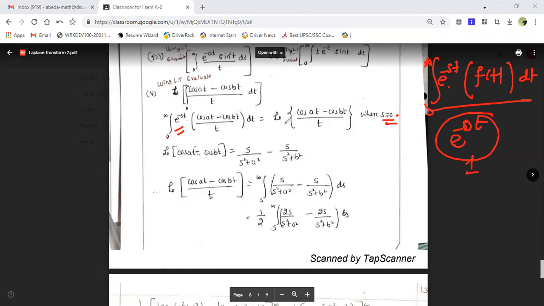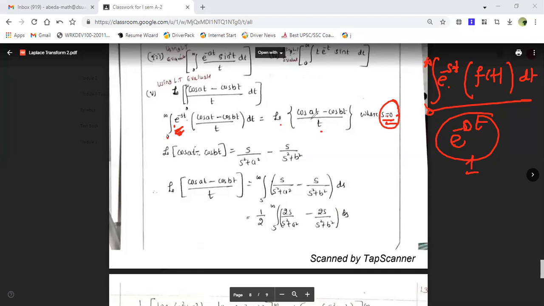So this can be written as the Laplace transform of this, where 0 to infinity is given. Try to understand, 0 to infinity is given. So I am transforming it into the Laplace transform by taking the e to the power minus st term. This is the extra term, where s is 0. If s is 0, this term will become 1. So this is nothing but the Laplace transform of (cos at minus cos bt) upon t, where s is 0.